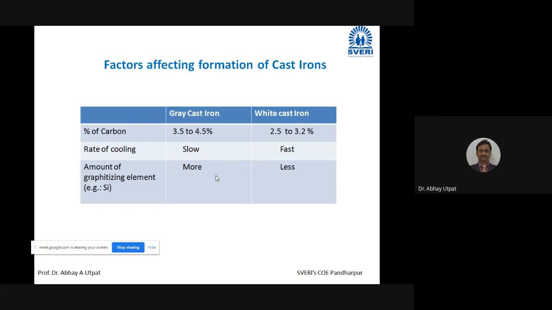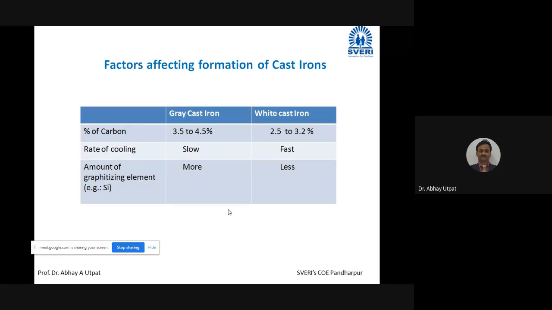See the diagram. Just take a glance, look at it for about 2 seconds. Then gray cast iron, see the percentage of carbon. White cast iron, see the percentage of carbon. Then the rate of cooling and the amount of graphitizing element. Let us see one example, that is gray cast iron.